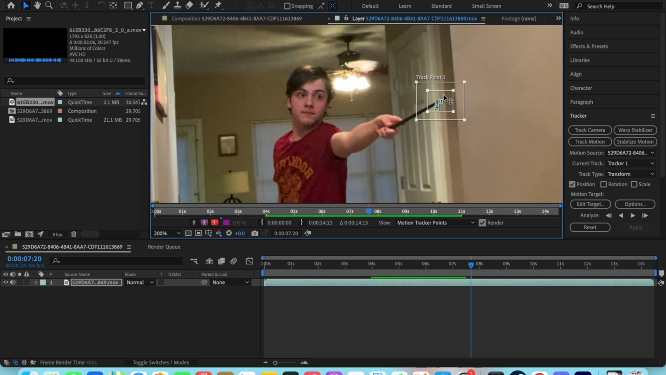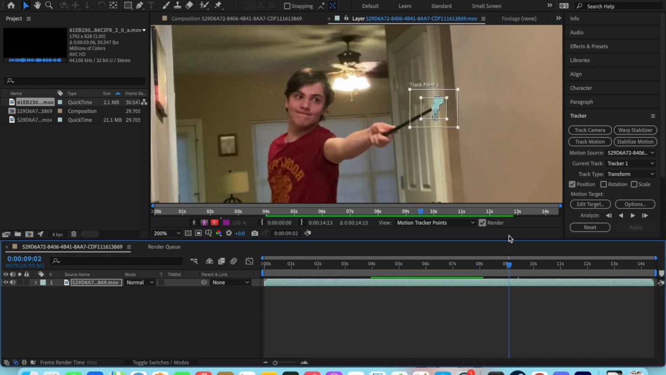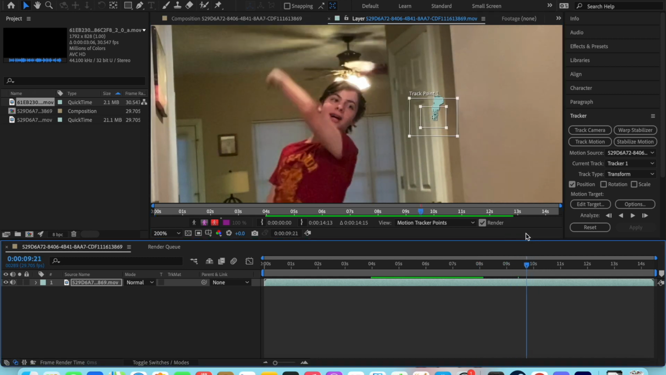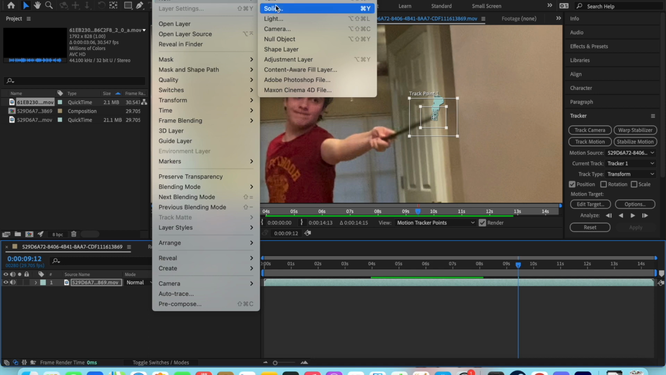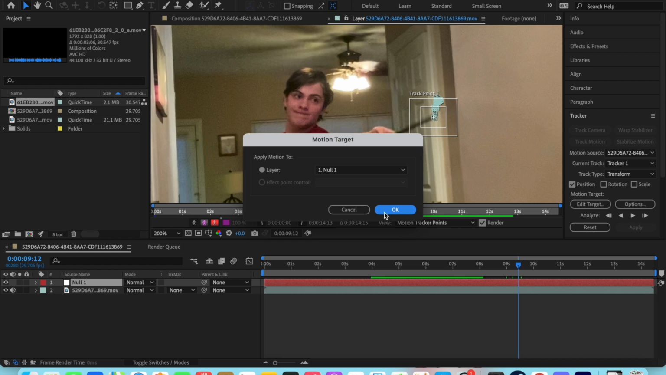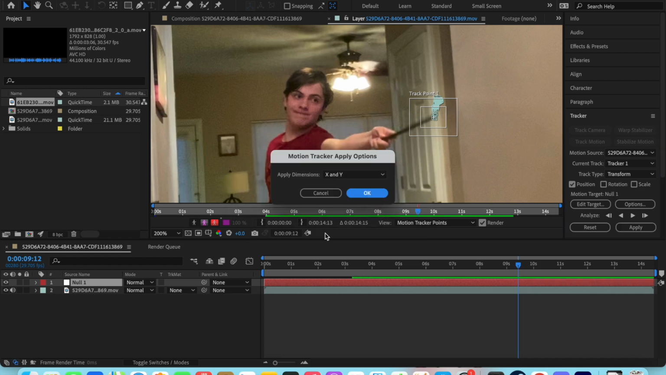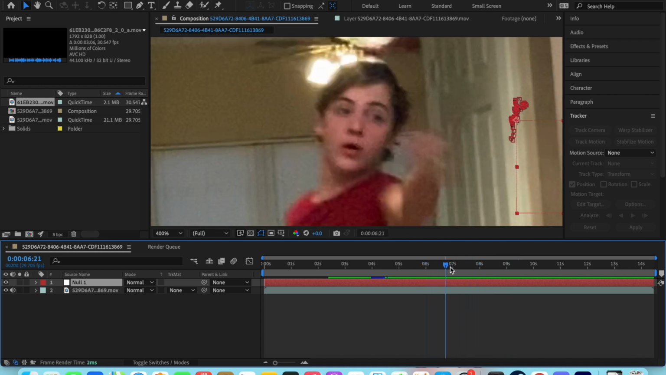And to get a cleaner cut, even if it is kind of working with just analyze, you get a cleaner look if you do it frame by frame. So once you are done with your track, go up to where it says Layer, New, create a null object, go here, Edit Target, Null 1, and Apply. Okay, so now you can see where all of it goes.